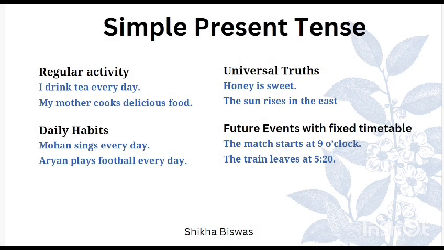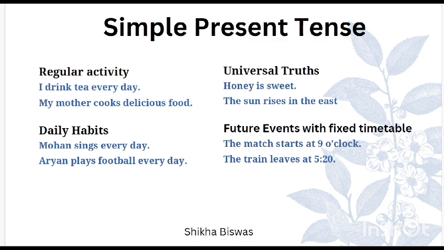Now, when we talk about simple present tense, one thing you must keep in mind is that simple present tense talks about our permanent activities. We use simple present tense to talk about all those activities which we do daily or are permanent activities.